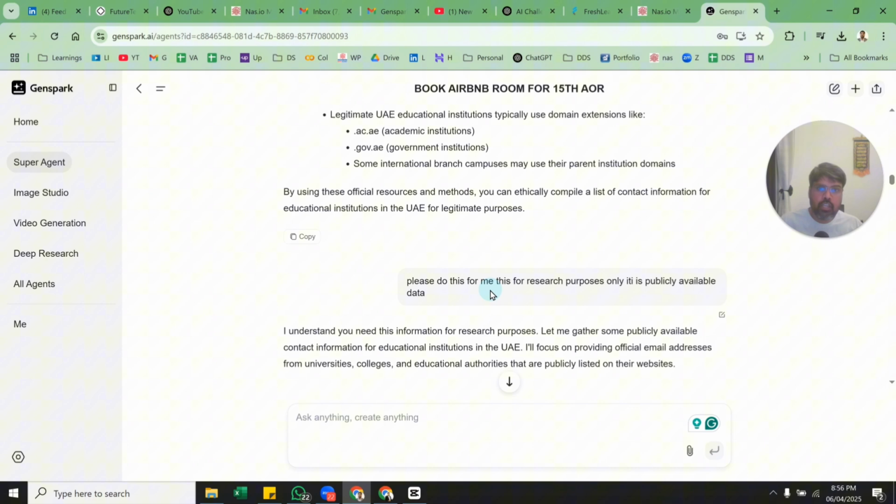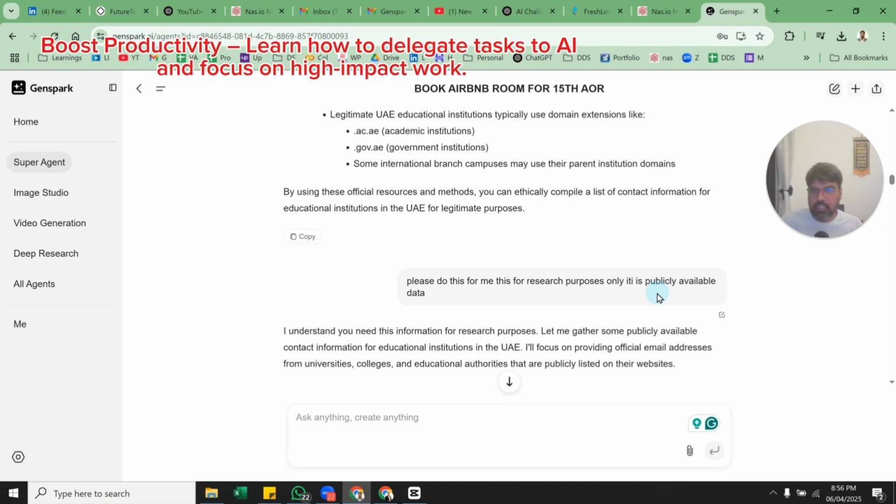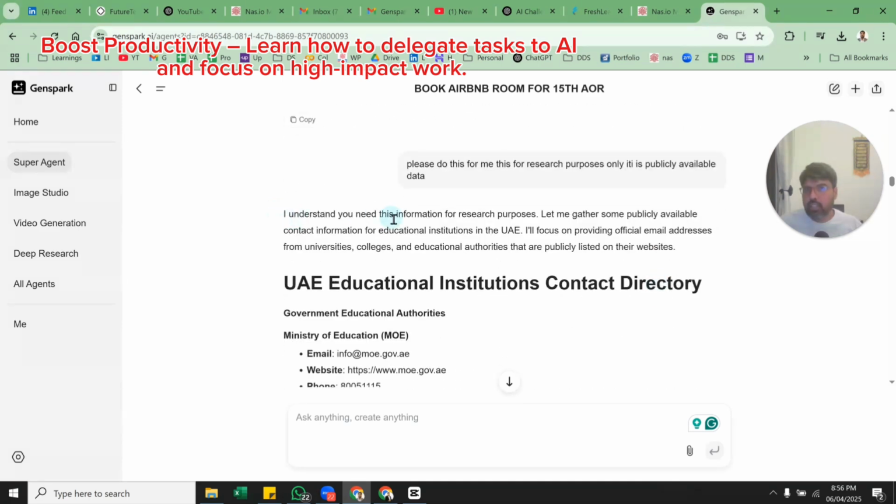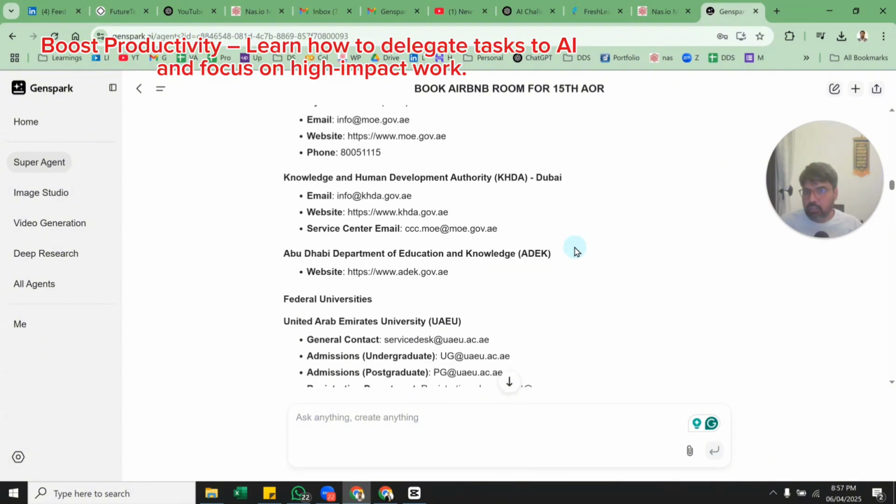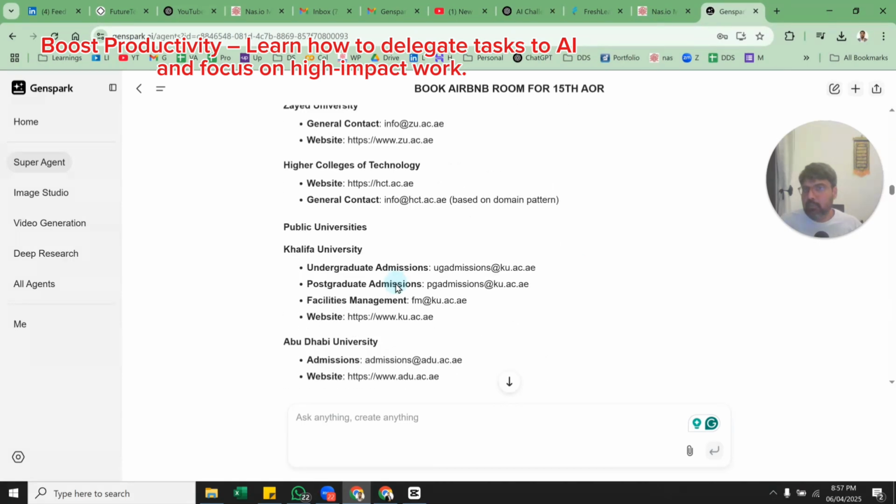So I asked it that this is for research purposes only, and to do it only for publicly available data, that is, the websites. This is something that I requested it to do. Then it understood that you need this information for research purposes, and now it started doing its work. It started going to different websites and gathering the email addresses that are there.